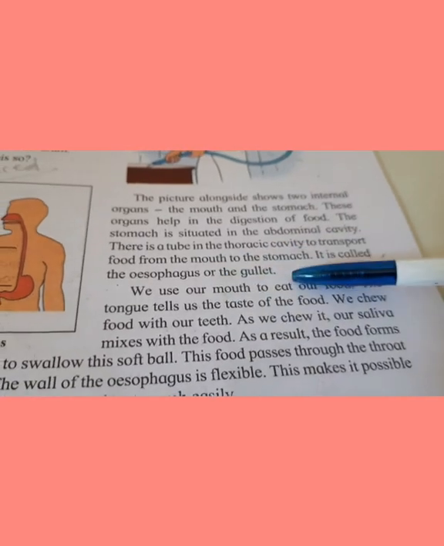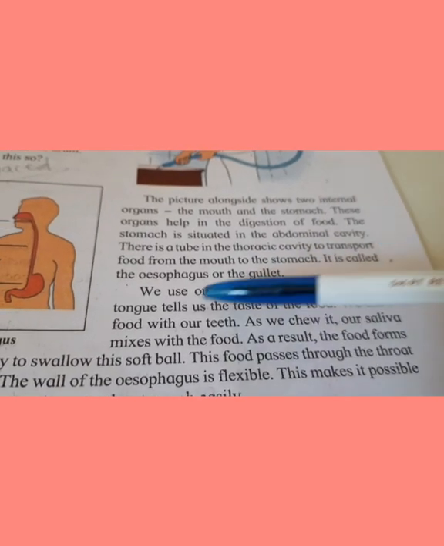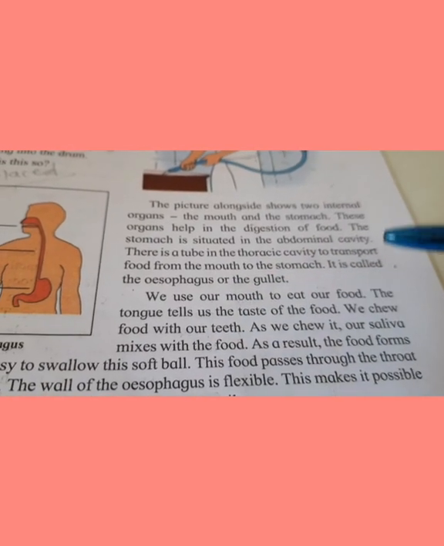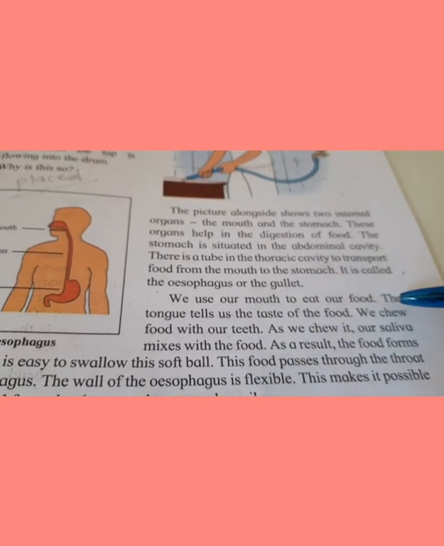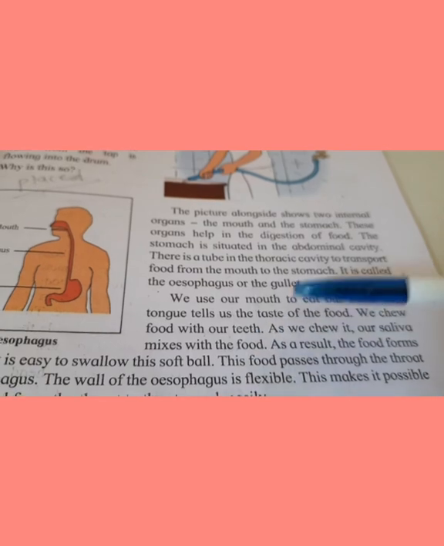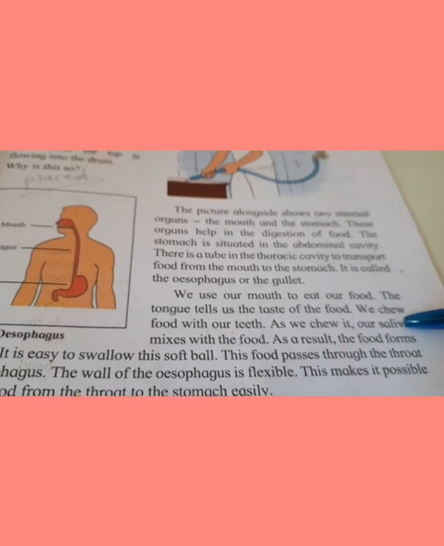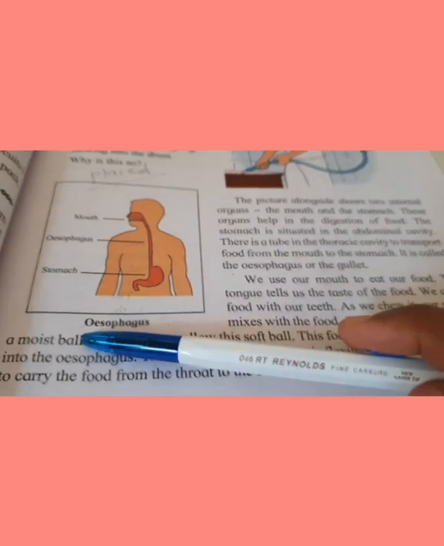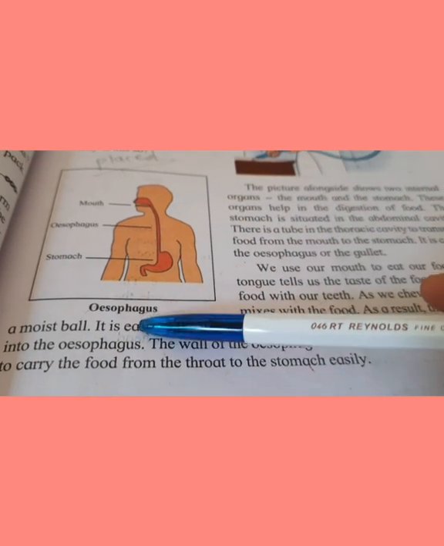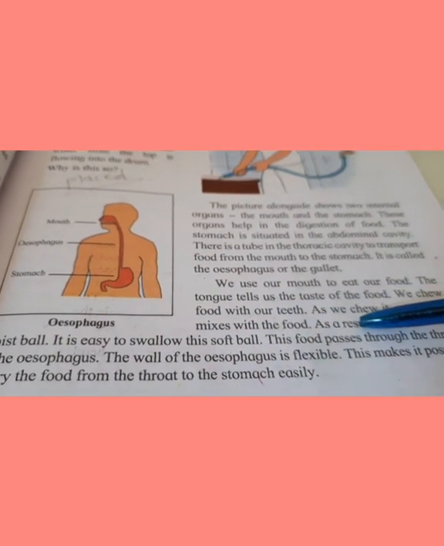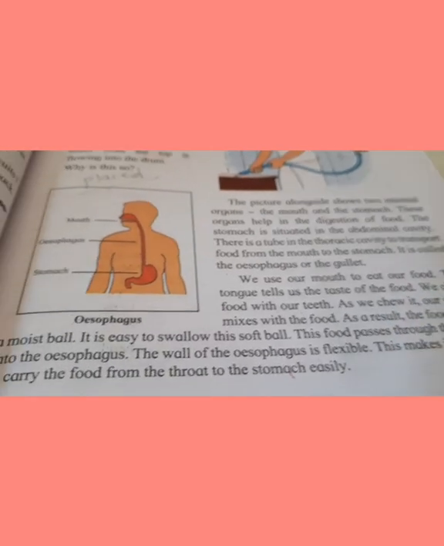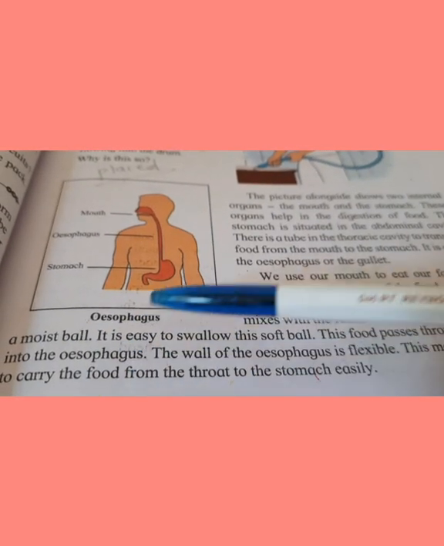We use our mouth to eat our food. The tongue tells us the taste of the food. We chew food with our teeth. As we chew it, our saliva mixes with the food. As a result, the food forms a moist ball. It is easy to swallow this soft ball. This food passes through the throat into the esophagus.